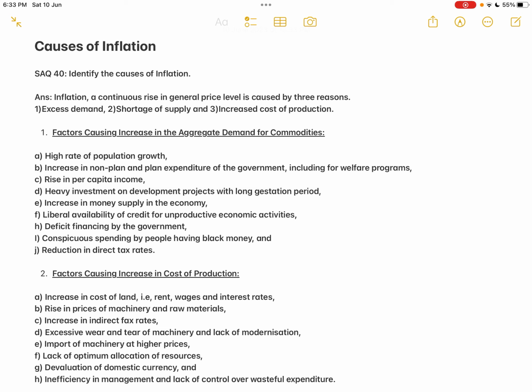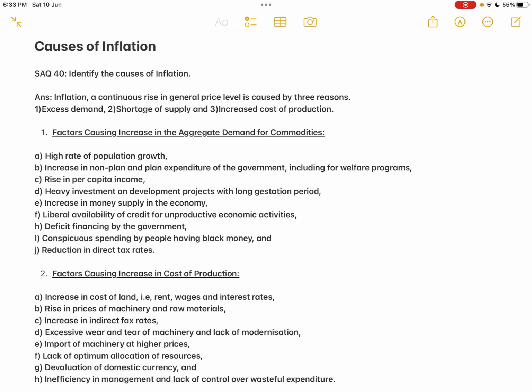Aggregate demand is total demand. So if the total demand for the commodities is more than the total supply, then there will be inflation. We all know that whenever the demand for a commodity or service is more than its supply, automatically the price will increase. So if this happens for the total demand, if the demand for all the commodities and services is more than the total supply of all the commodities and services, then the general price level in the country will increase, and that results in inflation.